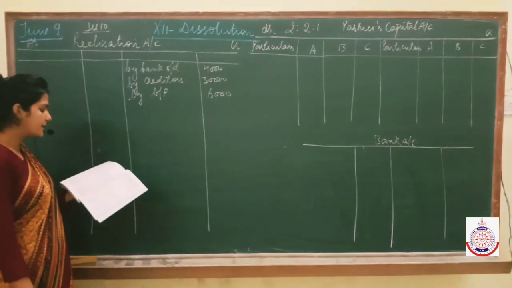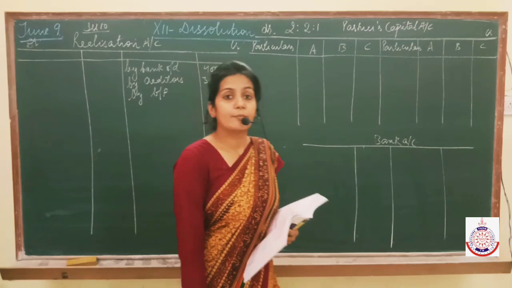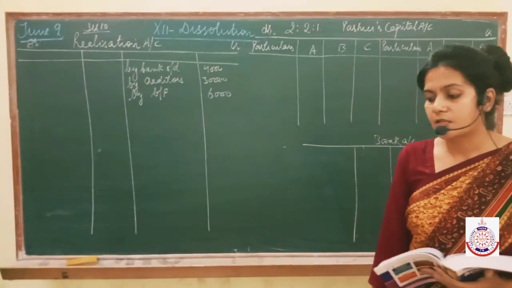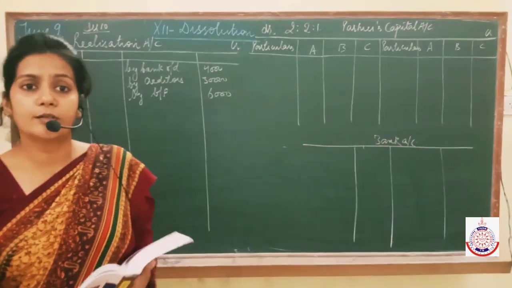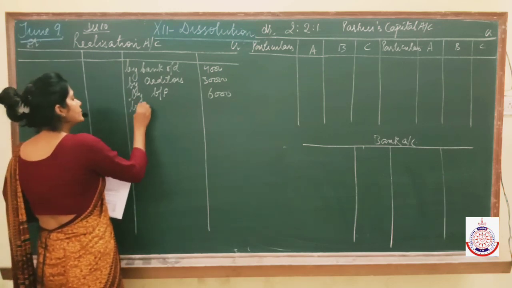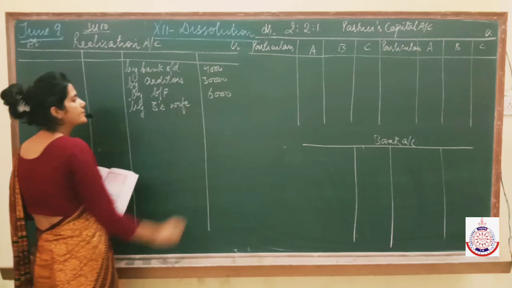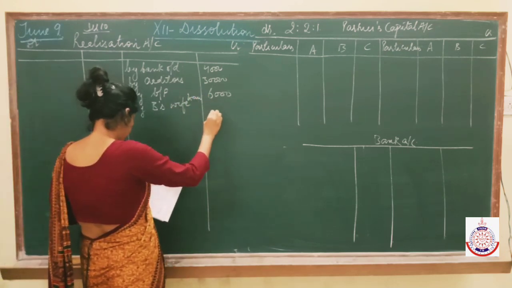Next is B's wife's loan. Now B is our partner, but B's wife is not the partner of the firm. She is an outsider. So if his wife has given a loan to the firm, it is an outside liability for the firm. So it will be transferred to realization account. Right? B's wife's loan. Fine. Amount is 10,000.